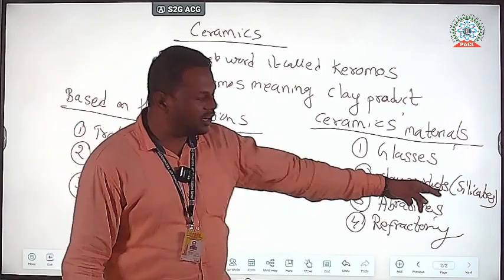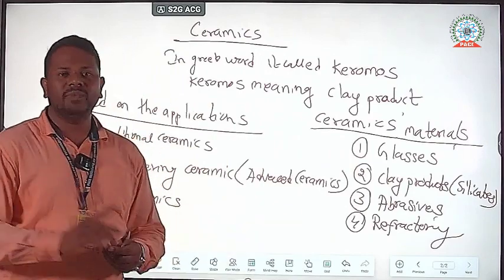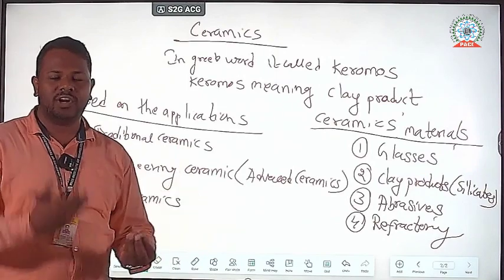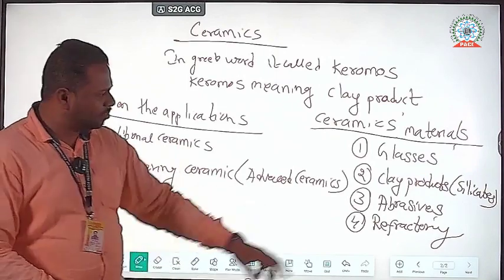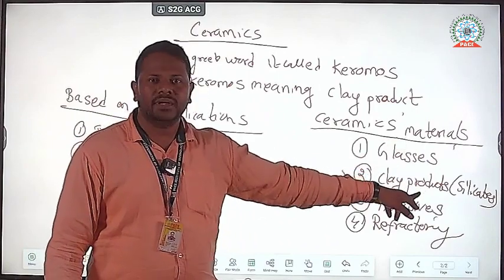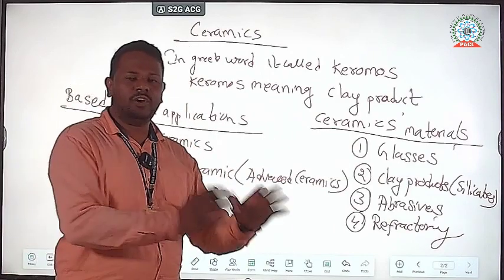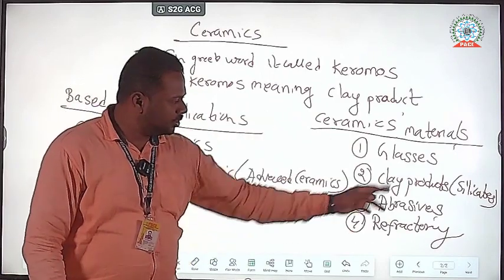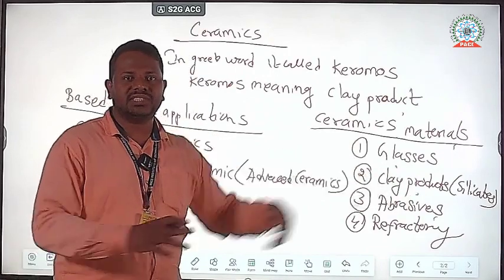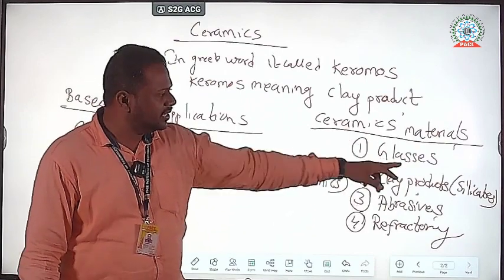Clay products means silicon, it is sand. With sand we have the traditional clay products like pots, water pots, flower pots. So these come under clay products. It is regarding ceramic material only. Bricks which are developed for the construction of houses also come under clay products only. Glasses, we know the glass is a ceramic material only. Glass was developed based on ceramic materials only.